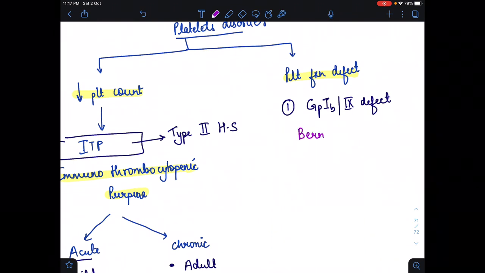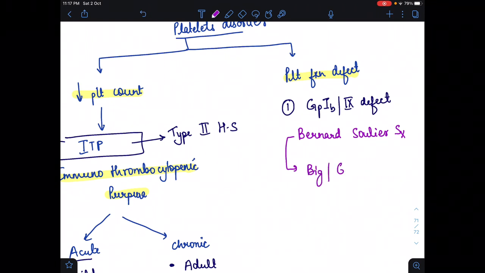So it is Bernard-Soulier syndrome if platelet adhesion is defective. And what we find in this is big or giant platelets. Big or giant platelets are seen in Bernard-Soulier syndrome. So please remember that Bernard-Soulier syndrome is seen when GP1B or GP9 is defective, or rather we can say that platelet adhesion is defective. We can also remember it by the name: GP1B, that is B, B stands for Bernard-Soulier syndrome.